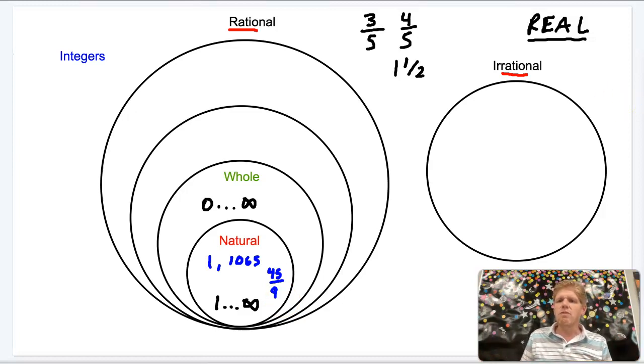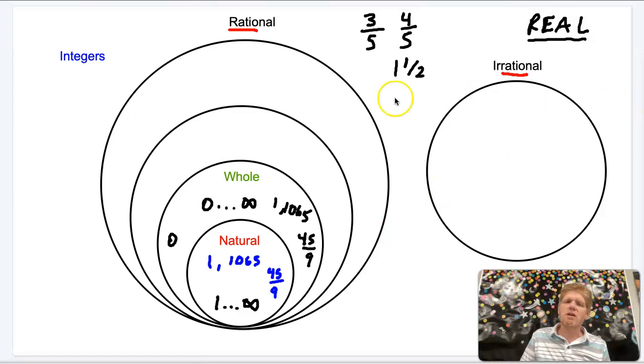In whole numbers, we also have those same numbers. We have 1, and we might have 1065, right? 1065 would also fit in that category. We could also have 45 divided by 9, right, because that's 5. We also have 0 over here to the side, so we can have 0 within our whole numbers.